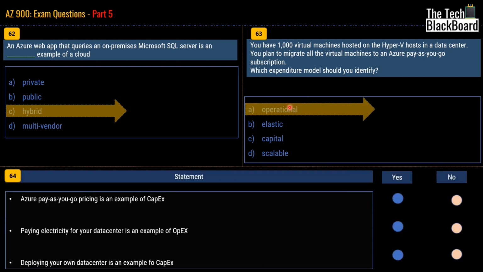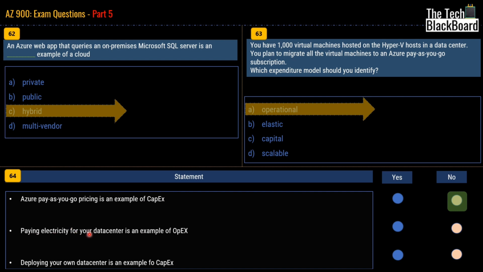Moving on to question number 64. It's a yes and no question. The first statement says that Azure pay-as-you-go pricing is an example of CapEx. We just saw and I told you that pay-as-you-go is always related to operational cost. Thus, the answer for this statement is no.